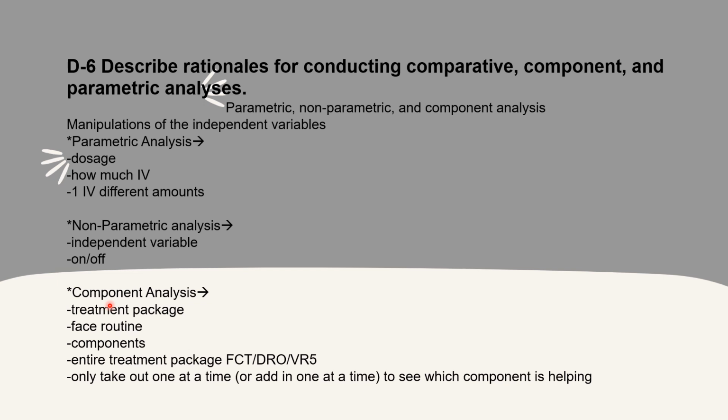What you would do in a component analysis is take only one out at a time or add only one in at a time to see which component is helping. So this is when we're talking about a component of a treatment package, and we're implementing one at a time to see which one is most effective and if there's one that we can remove or replace.